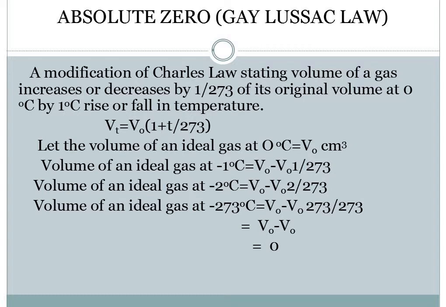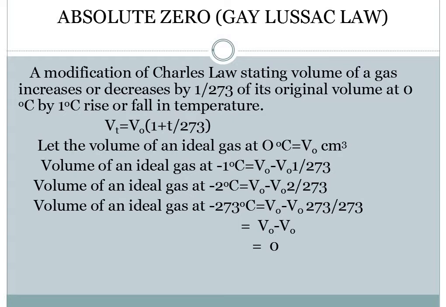Zero basically means that an ideal gas doesn't exist at that temperature. The substance, whatever would be present, will change to another state, that is, it can be in the liquid state or it can even solidify, depending upon what type of gas we are taking. So as such, at minus 273 degrees centigrade, all the ideal gases will not exist and the volume will become equal to 0.